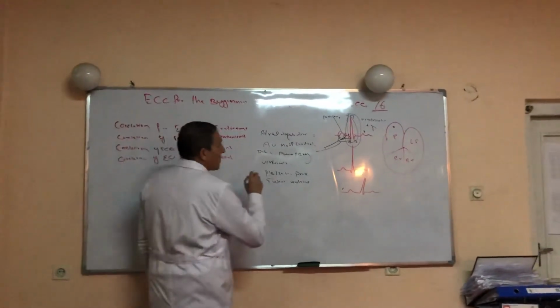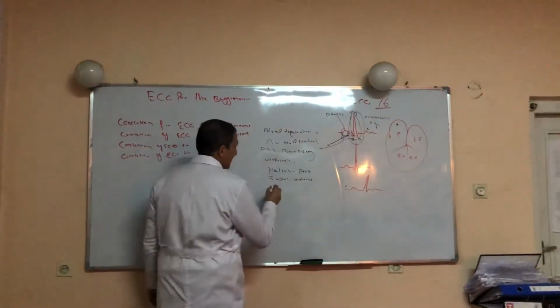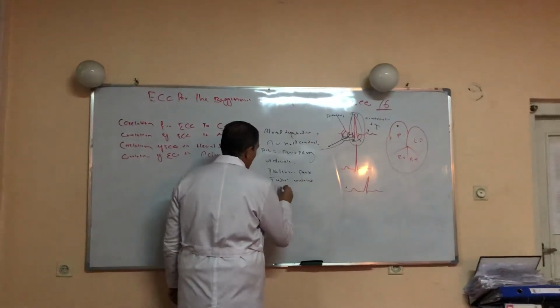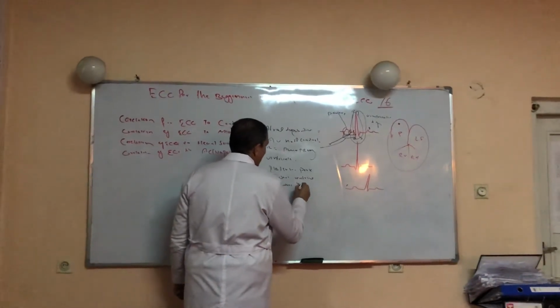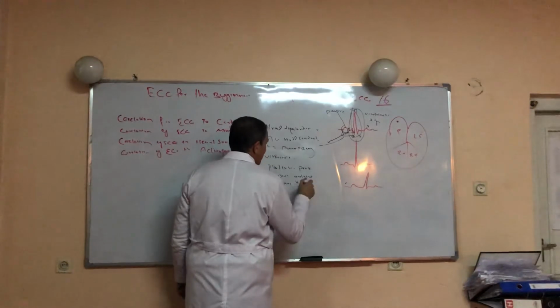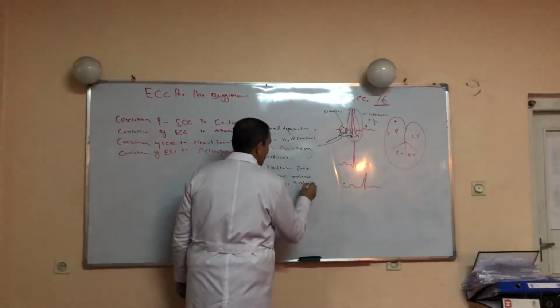This was about the T wave. The U wave: the source is uncertain.